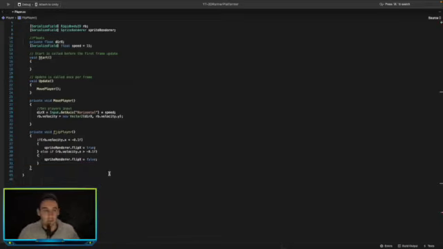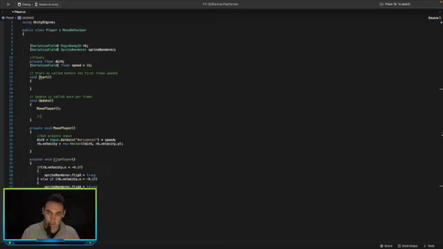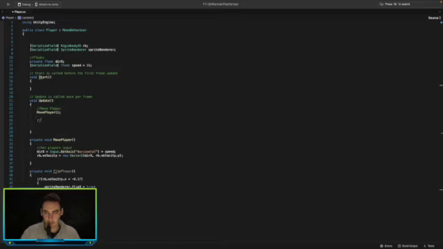Now all we want to do is call this in our update function, because this will be called every frame. So as soon as the velocity changes, if it goes above minus 0.1, then it will flip, and if it goes below that, then it will also flip, depending on the direction of travel. So let's go MovePlayer, just to keep our code tidy. Player.